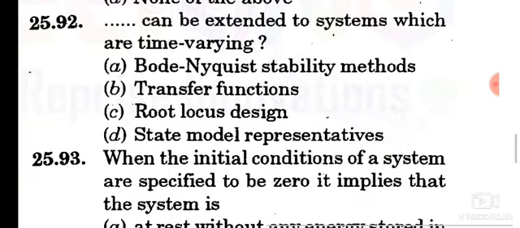Question number 92. Which can be extended to systems which are time varying? Option D, state model representation can be extended to systems which are time varying.